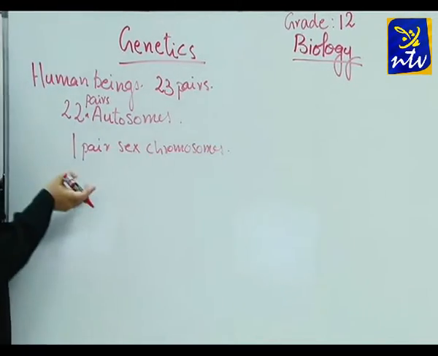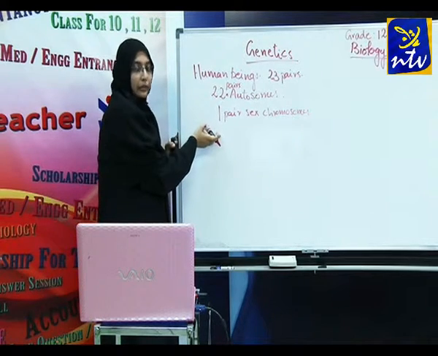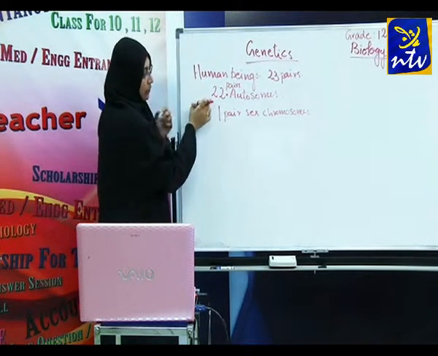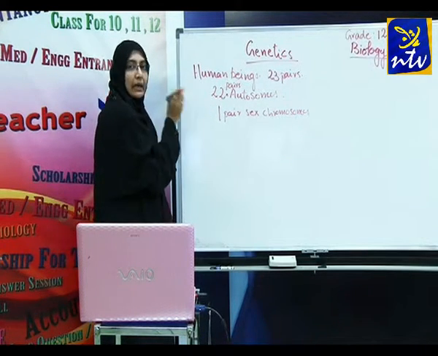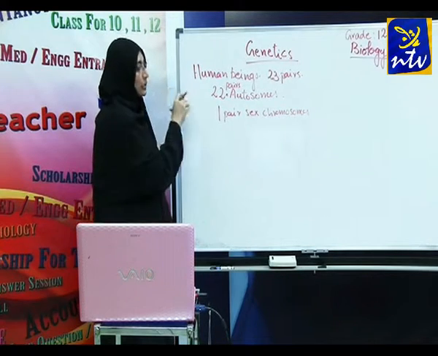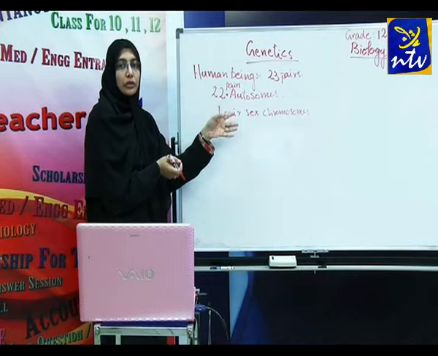Now let us see the significance of this. The sex chromosomes determine the sex of the fetus. Before going to the chromosomal disorders, you should know the normal genetic constitution.